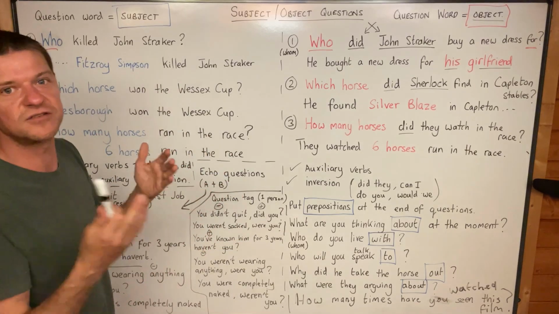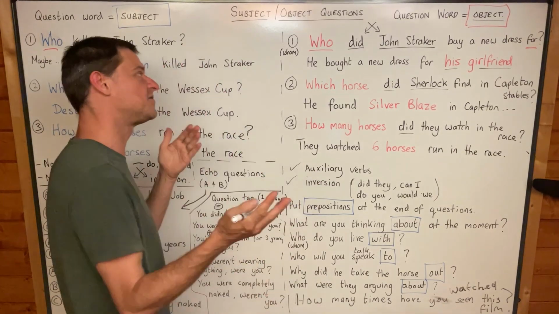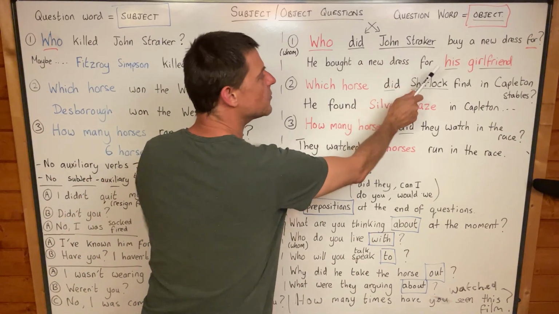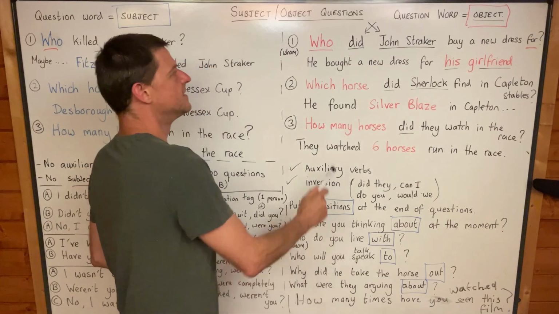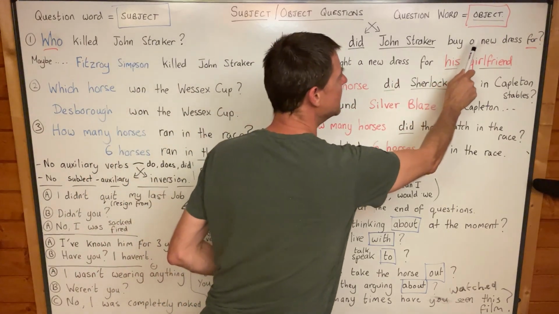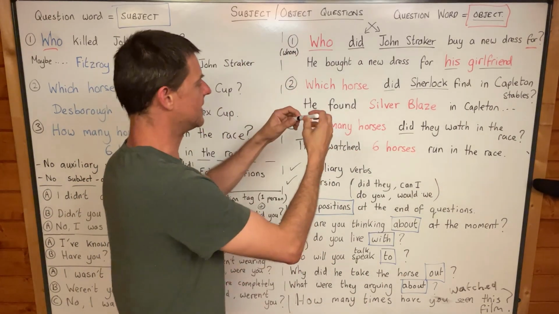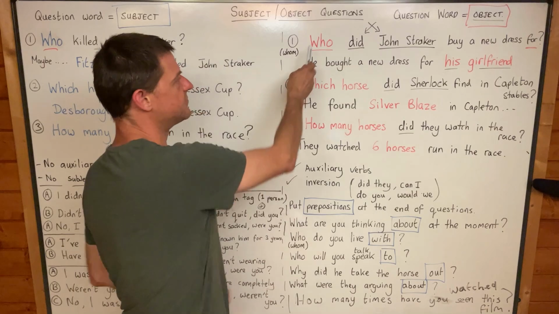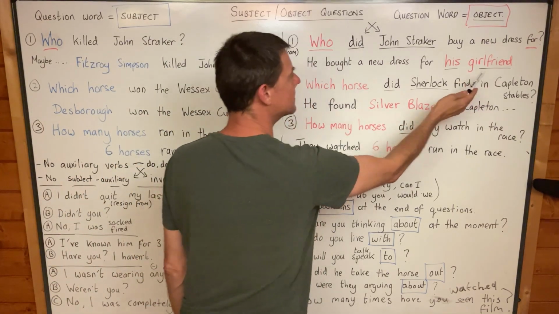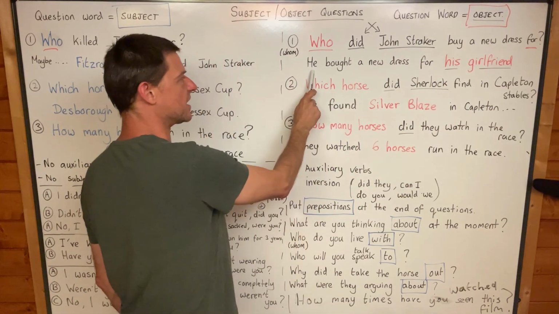I've taken these questions from Sherlock Holmes, the Silver Blaze story that you are listening to and following. So you remember the trainer of the horse is John Straker. So we could ask this question: who did John Straker buy a new dress for? And what I want you to notice is that the who, which I've put in a different colour, is actually the object of the preposition for.